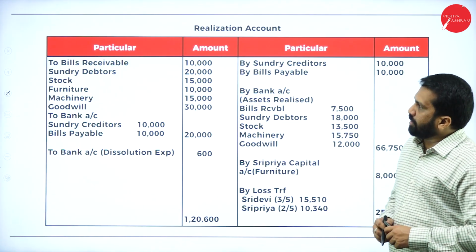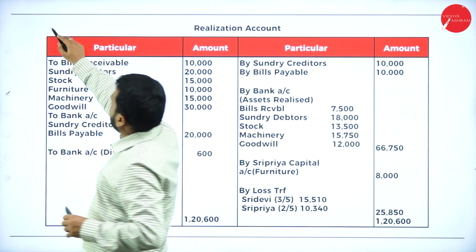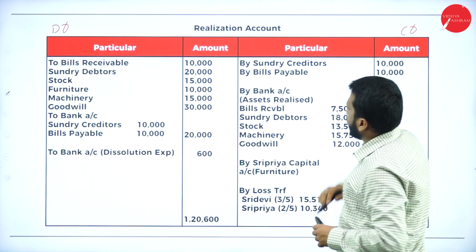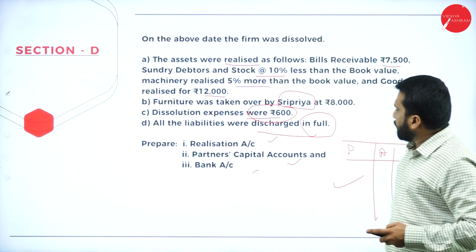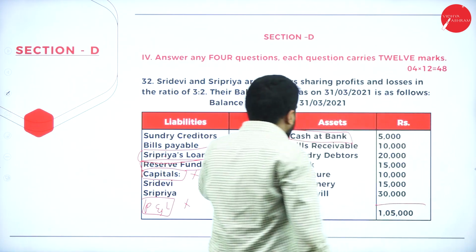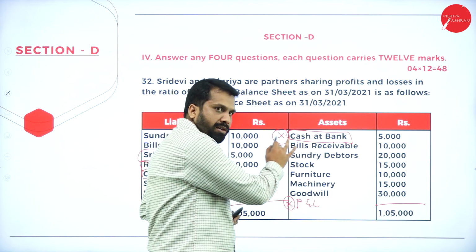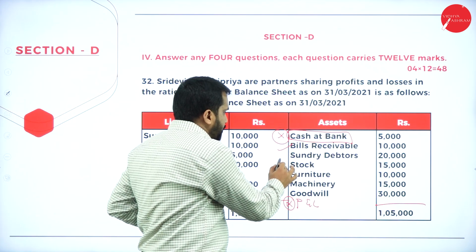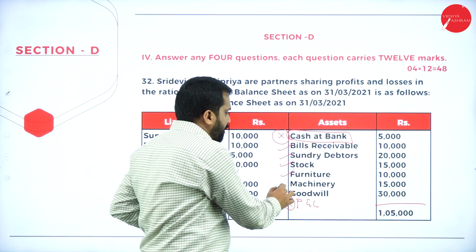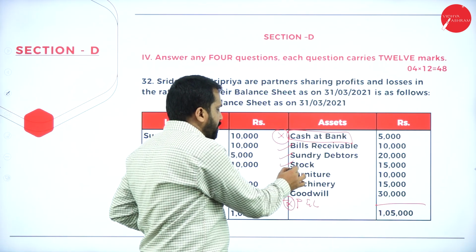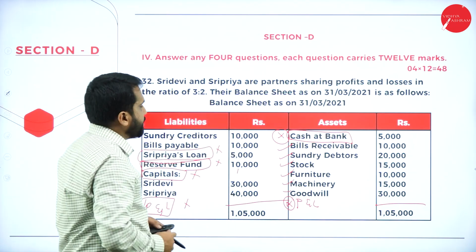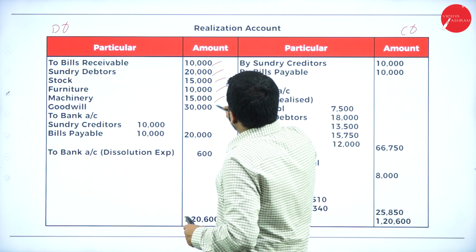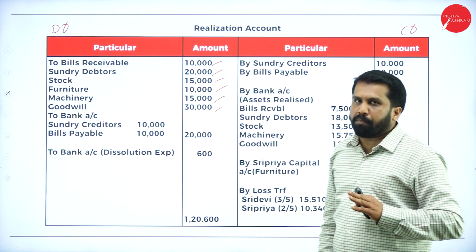Now see your realization account as standard. You have to mention debit, you have to mention credit. Now see, all your assets we copied. Cash you are not supposed to, P&L you are not supposed to. Bills receivable, debtors, stock, furniture, machinery, goodwill: 1, 2, 3, 4, 5, 6. See? All the assets we copied.